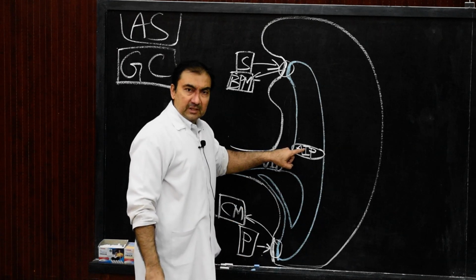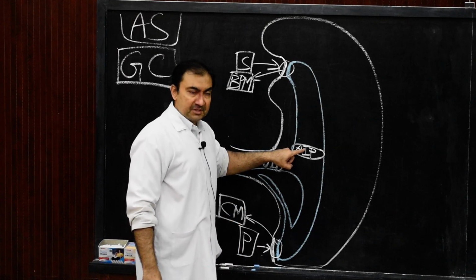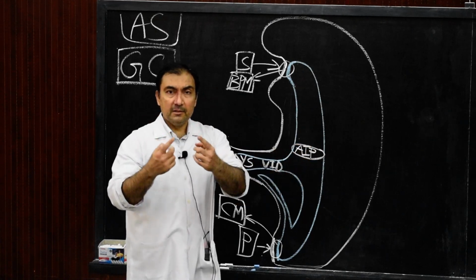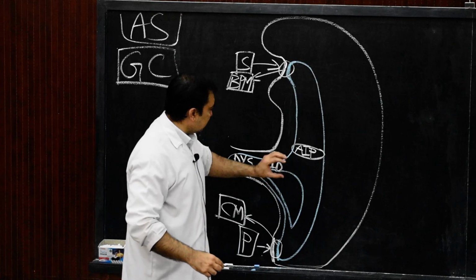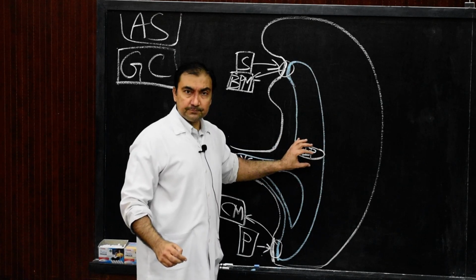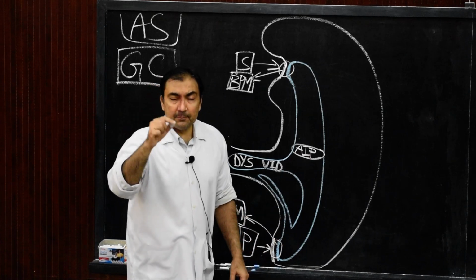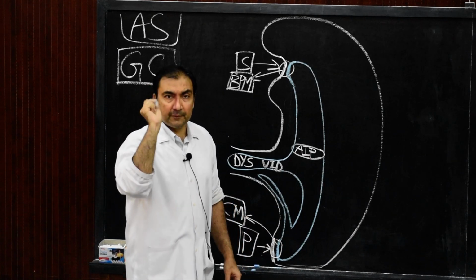Anterior intestinal portal. Sometimes it is asked in one mark question answers or MCQs, that it will correspond in future, that is in mature stage, to the portion where the bile duct will open in the second part of the duodenum.